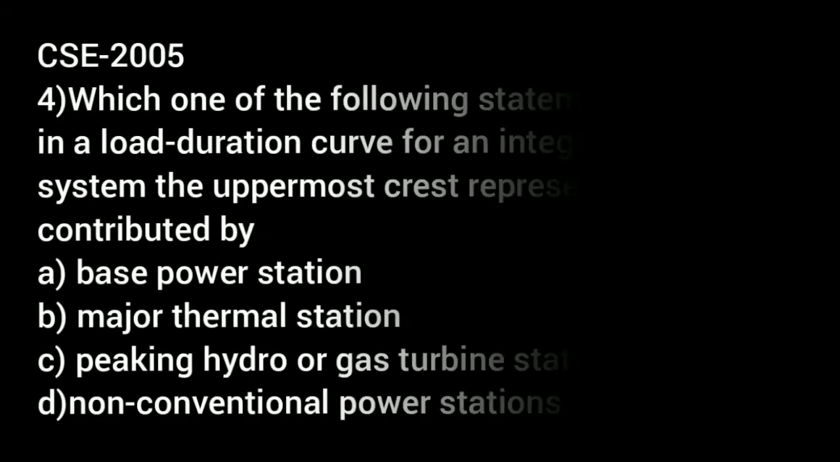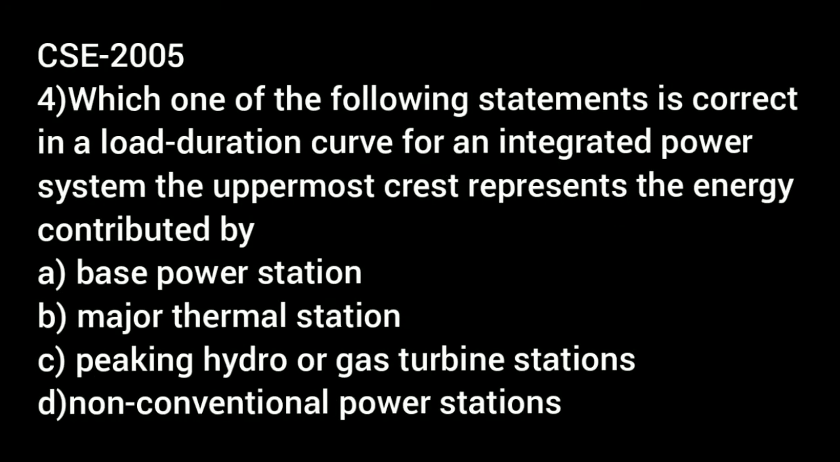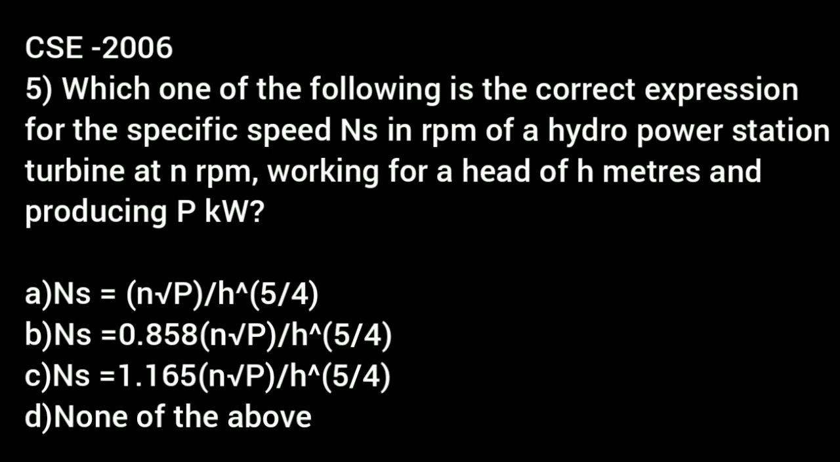It's a question which came in the Civil Service Examination 2005. Which one of the following statements is correct? In a load duration curve for an integrated power system, the uppermost crest represents the energy contributed by: A, base power station; B, major thermal station; C, peaking hydro or gas turbine stations; D, non-conventional power stations.